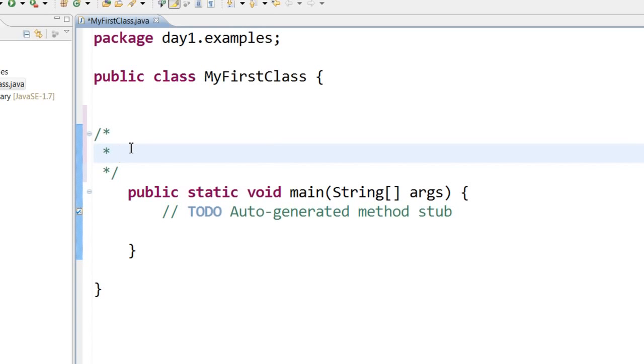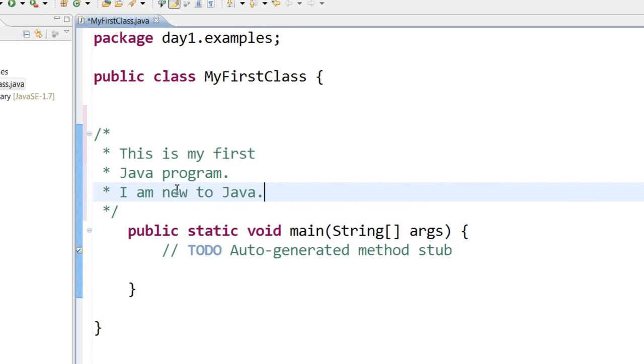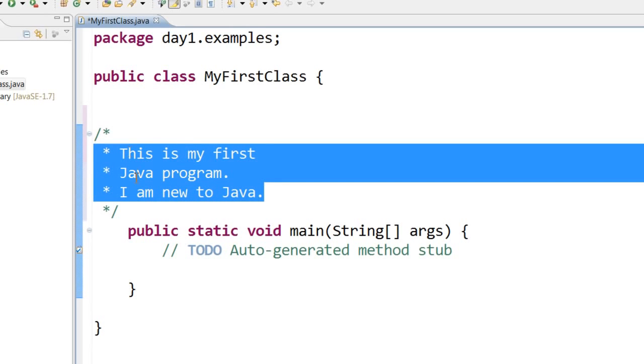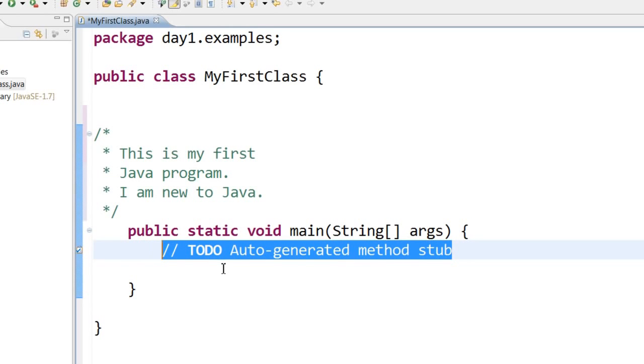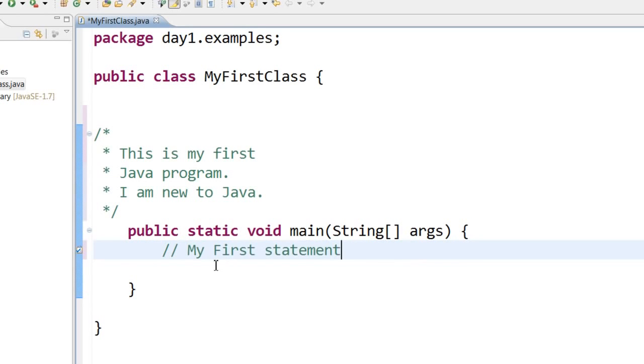Now I can write some kind of description about this program. So here you can see that I have written a comment. Now this is an example of a multi-line comment. For a single line comment, you need to have 2 slashes. So here you can see that I have 2 slashes and my first statement. It is a comment. You can write a comment anywhere in a class. It is not going to affect your program.